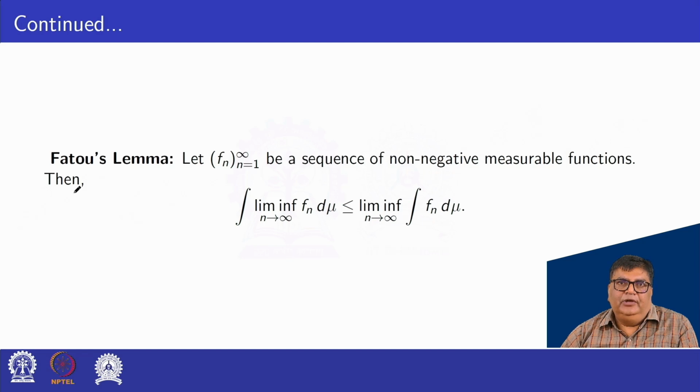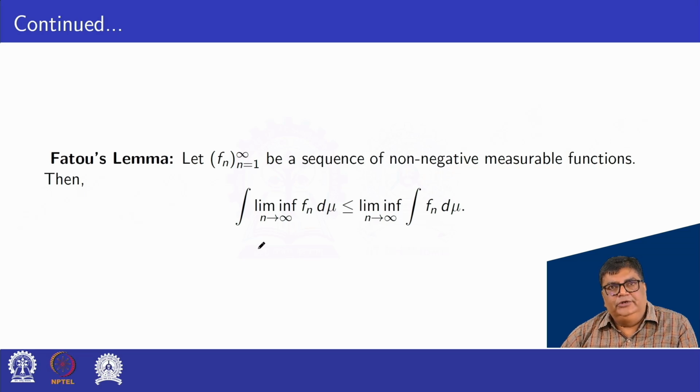Using the Fatou lemma. What is the Fatou lemma? Let f_n be a sequence of non-negative measurable functions. Then the integral of the limit inferior of f_n d mu is less or equal to the limit inferior of the integral of f_n d mu.